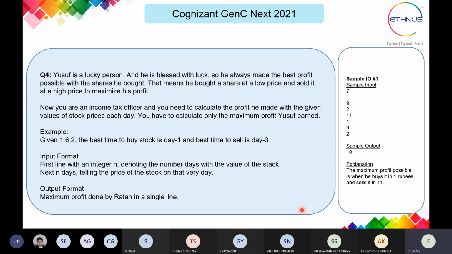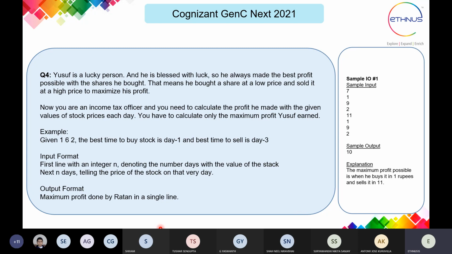So there is some calculation we have to do to find the profit he had made with the given values of stock prices each day. You have to calculate only the maximum profit you can earn. Okay. So they have given an example.